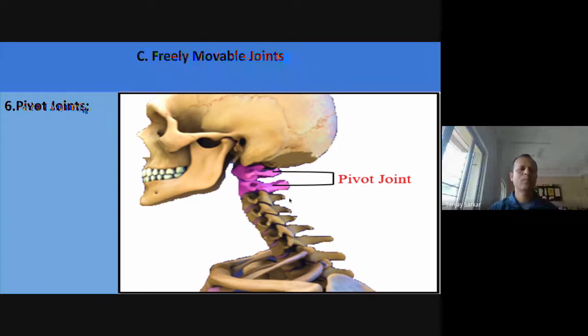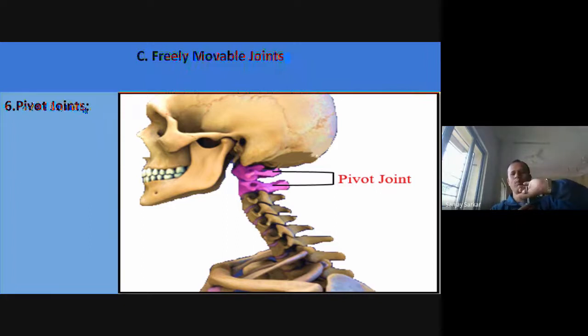Next is the pivot joint. It is found in our neck, where the skull and the neck joint is there. In this portion we can find the pivot joint. Okay, and it is like an axial joint. Suppose this is our spinal cord, and this is our skull.